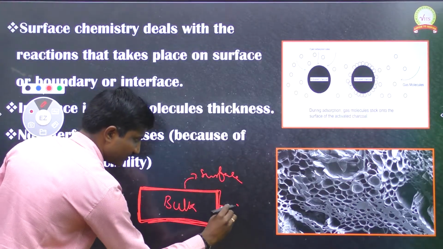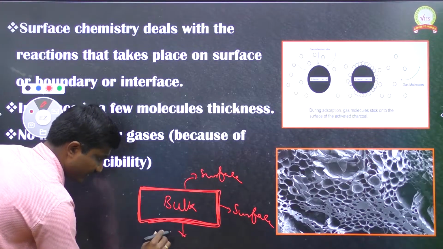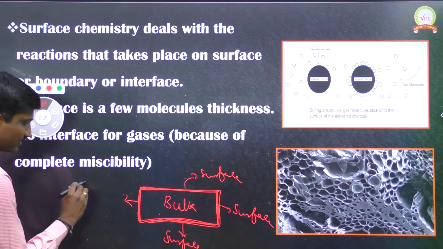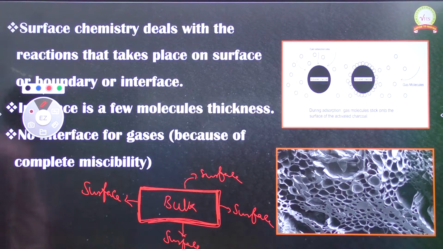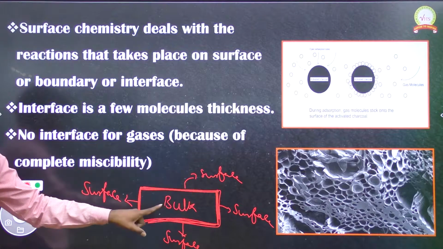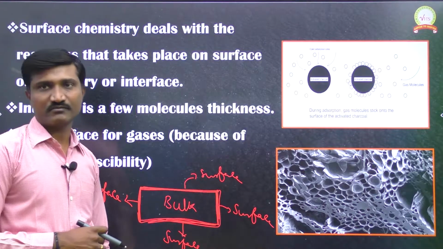This side is also surface, this one also surface, and this one also surface. Up to a few molecules thick we call that surface, and the remaining part of that substance is bulk.